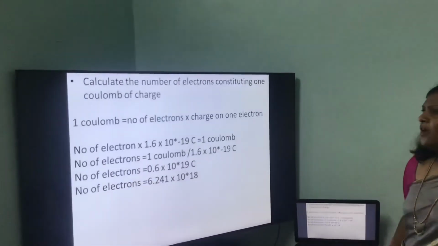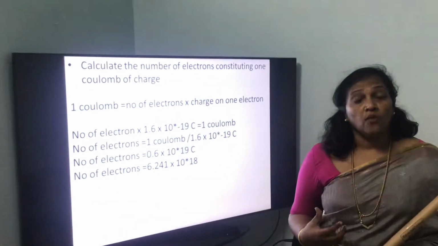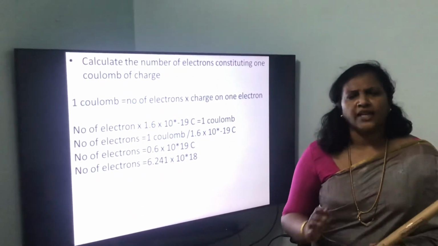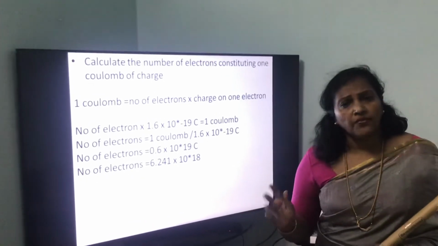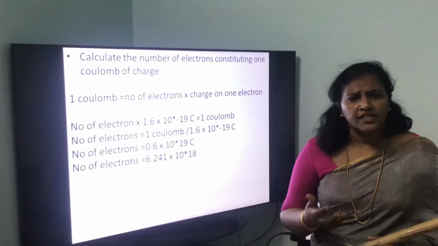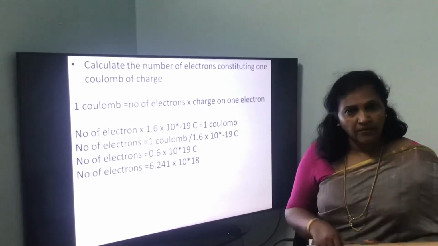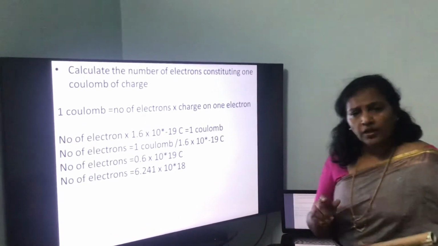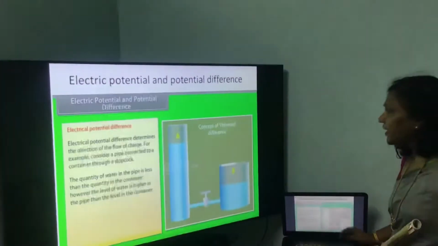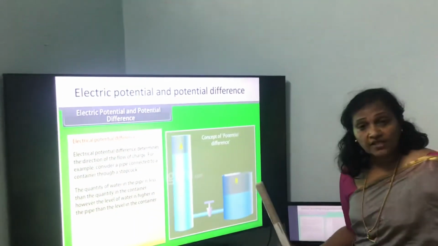So now we have studied till now what is electric current. We know electric current is nothing but flow of charges. How will the charges flow, children? If the water is at the same level, will the water flow? When does the water flow? When there is difference in the levels of water.